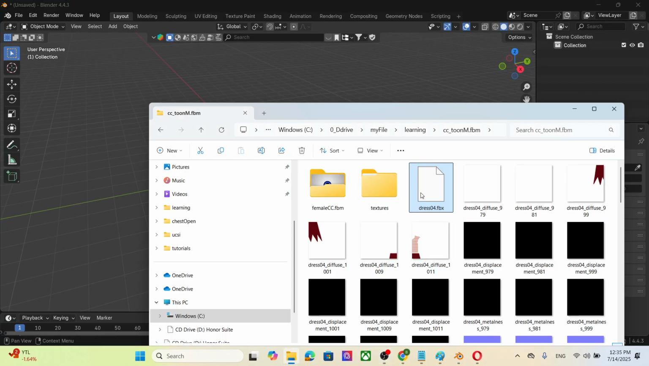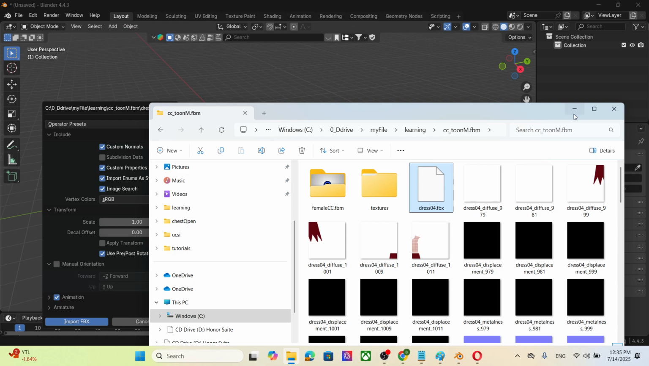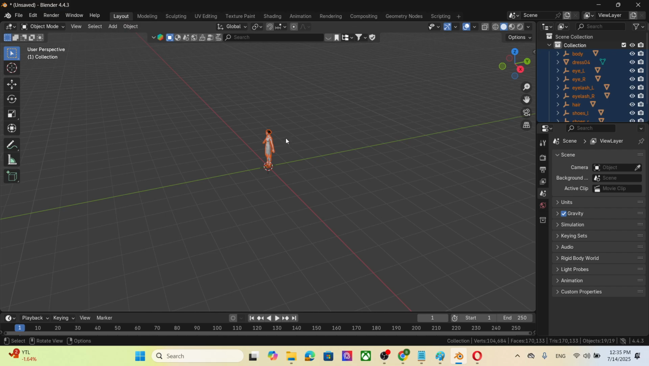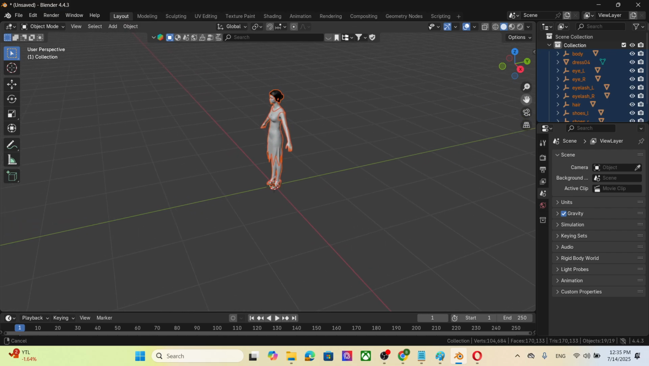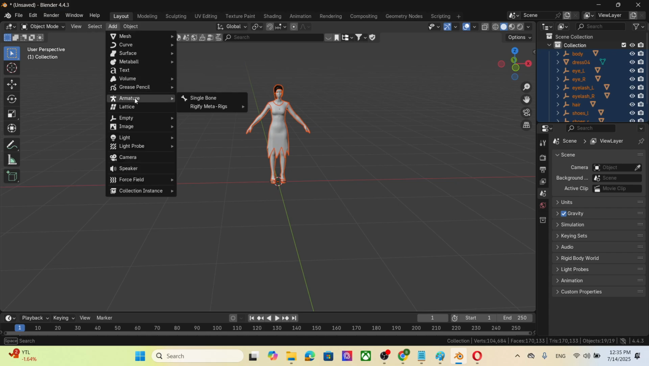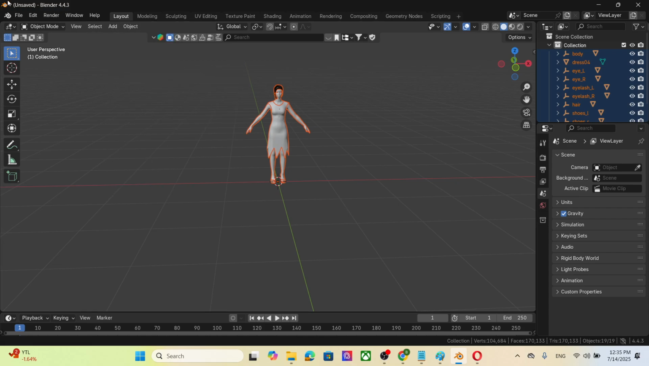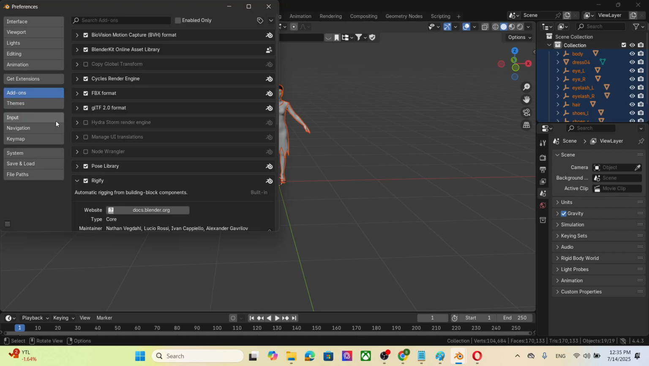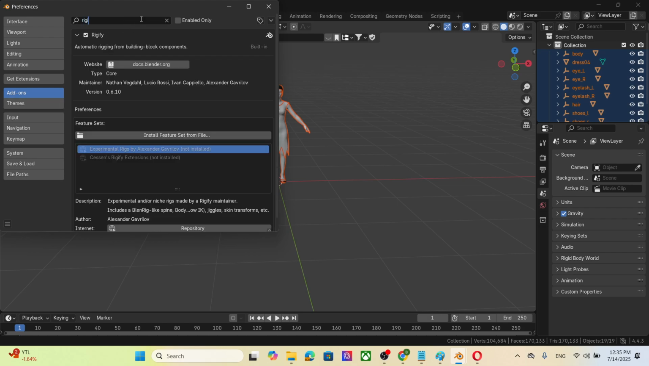Okay, import your character, drag and drop here. Okay, so import this one, and then this one is your characters. Now the amateurs are, we don't have this if you didn't go to the Rigify preference add-on mode. Rigify, so make sure you are on this one.